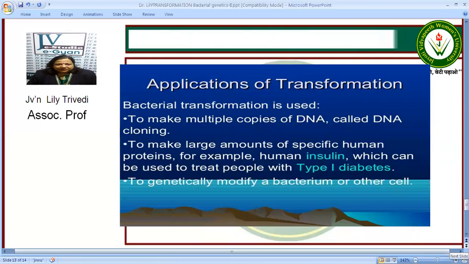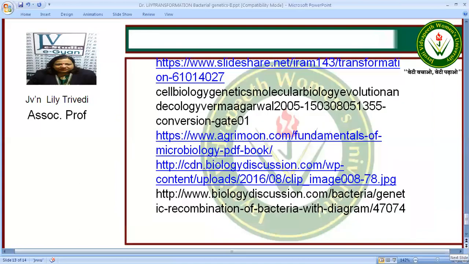It can be used to make multiple copies of DNA, called DNA cloning. It can be used to make large amounts of specific human proteins, for example human insulin, which can be used to treat type 1 diabetes. It can be used to genetically modify a bacterium or other cells.